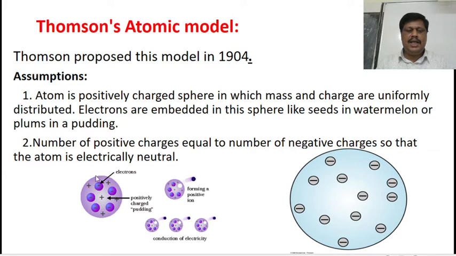That means in an atom, positively charged sphere, the charges are uniformly distributed. Positive charges are uniformly distributed and the electrons are embedded in the positively charged sphere like plums in a pudding. This diagram represents the Thomson's plum pudding model where in a positively charged sphere electrons are embedded like seeds in a watermelon or plums in a pudding.